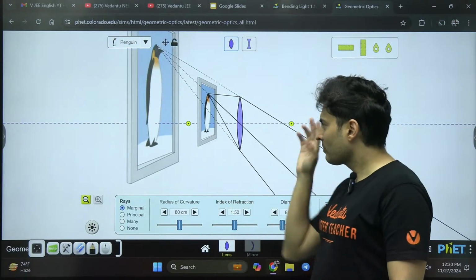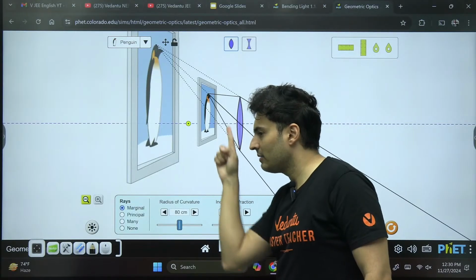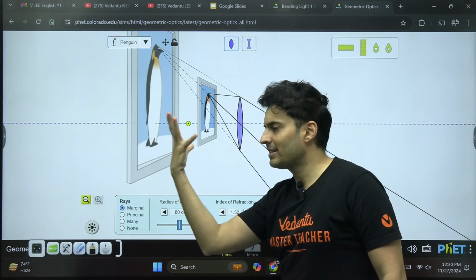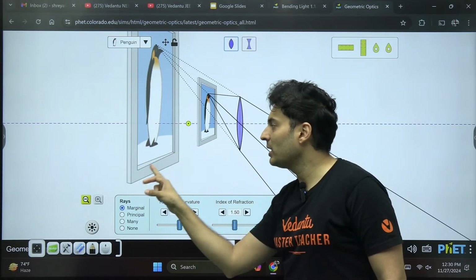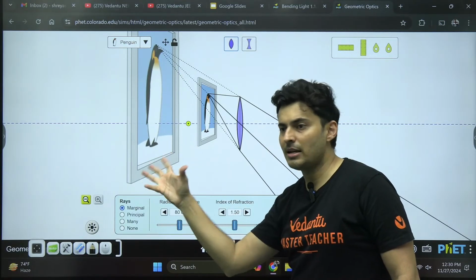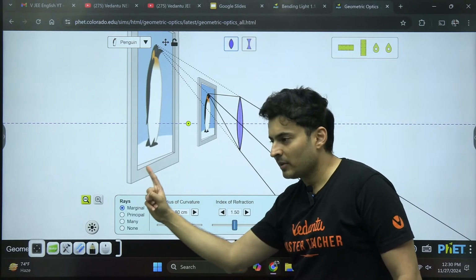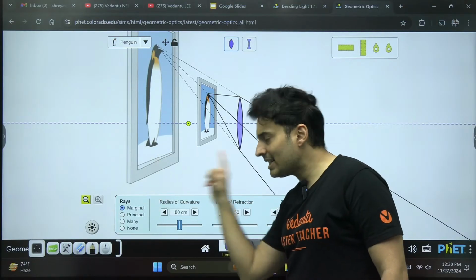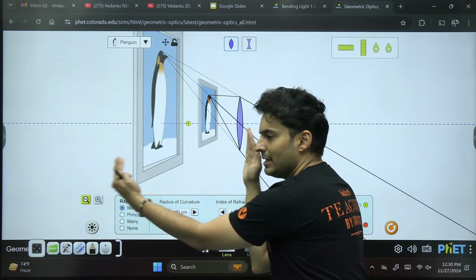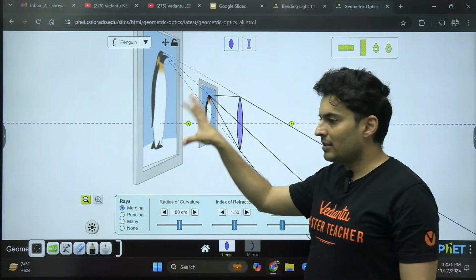Whereas if I keep it from my eyes, this is where my eye will be, this is where the magnifying glass will be, at 25 centimeters, very close, and I will see a big image. So I will try to keep it at the near point to get a very crisp, crystal clear, magnified image as much as possible. So that kind of setup where the image is formed at the least distance of distinct vision, that means clear vision, that is one setup.